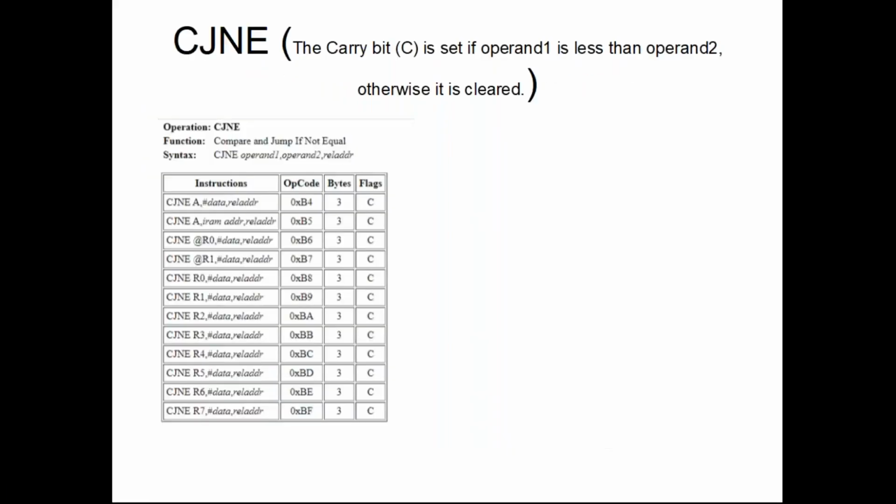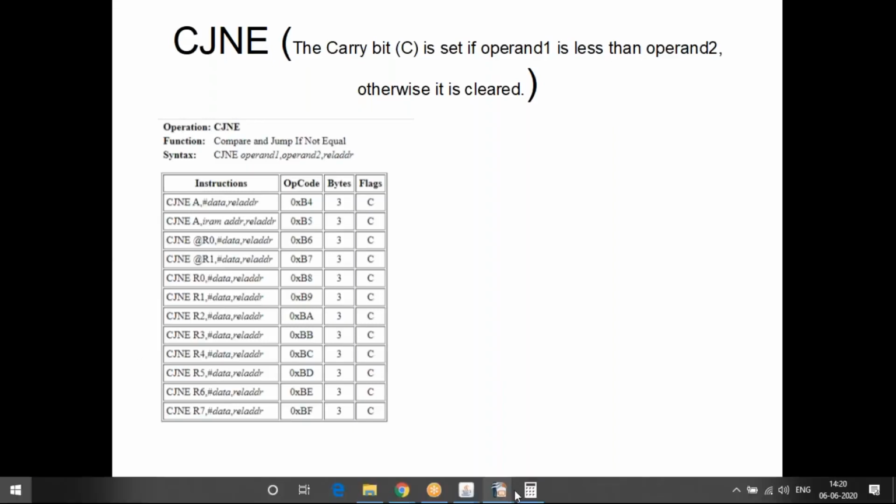Okay, I'll go back to jumps. We are going to do jump instructions now. A jump instruction tries to alter the way in which the program counter flows. Basically, the program counter increments one by one.